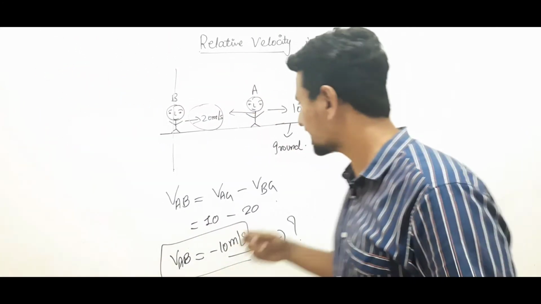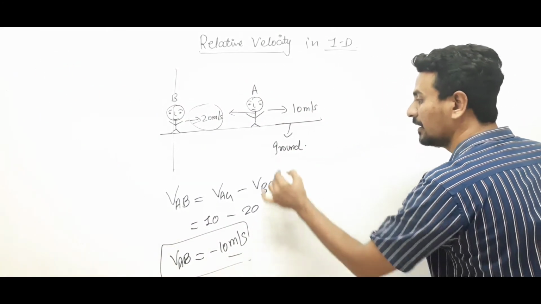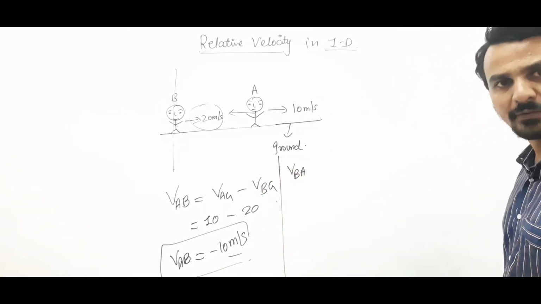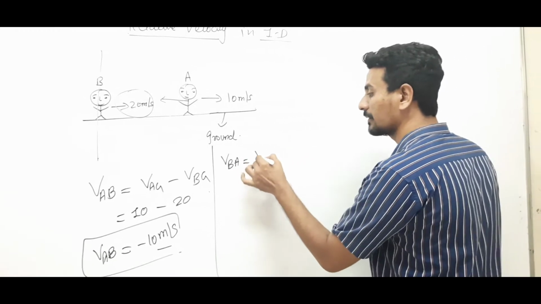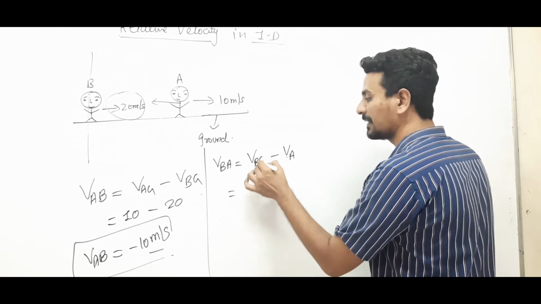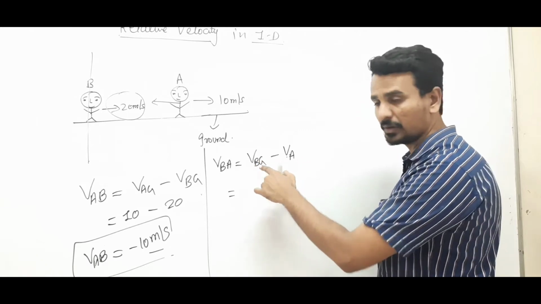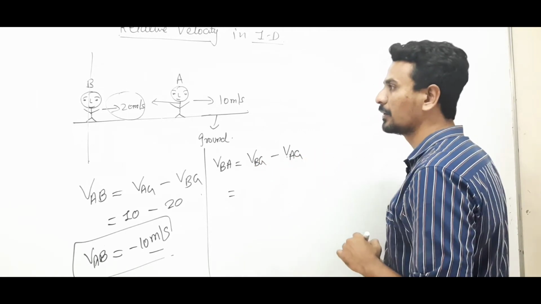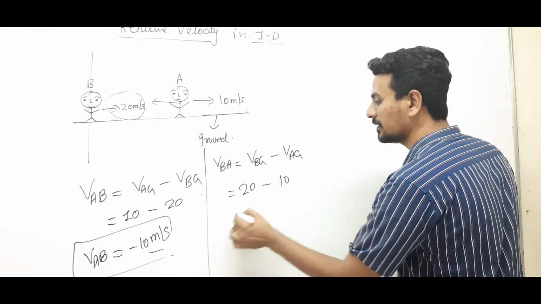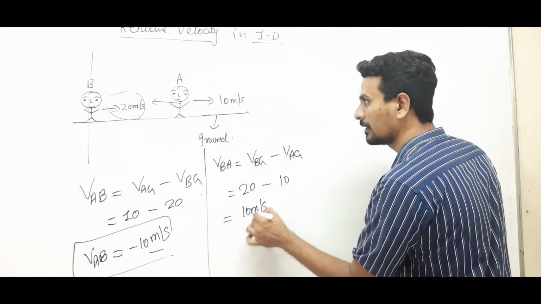Clear? Now, in the same case, suppose we have been told to calculate velocity of B with respect to A. Got it? Velocity of B with respect to A. So, with the formula, it is VB minus VA, with respect to frame of reference ground. Here also ground. So, B is moving with 20, A is moving with 10. So, 10 meter per second.